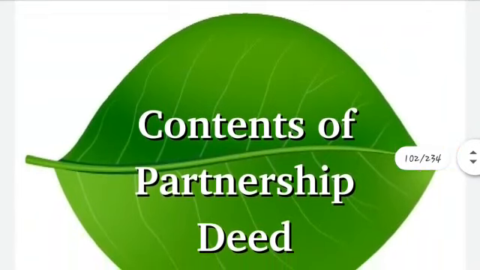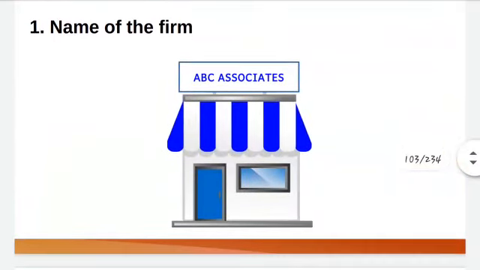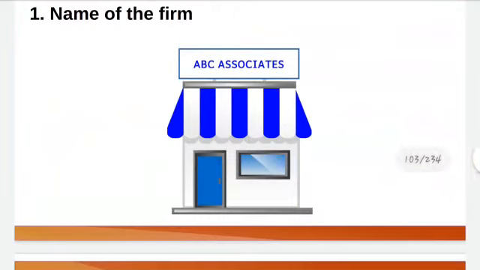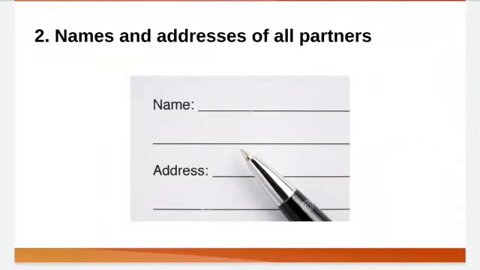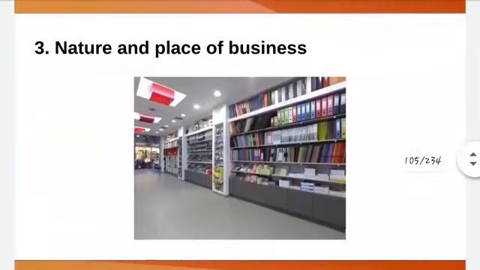Then contents of partnership deed. What are the things which are needed in a partnership deed? The first thing is name and address of the firm, like ABC Associates. Then names and addresses of each and every partner. Then nature and place of business: the scope of operation of the business and its nature should be explained in the partnership deed.